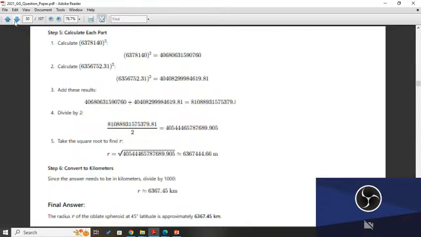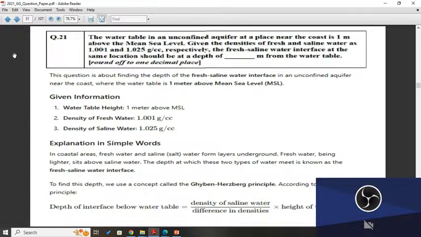Now the next question we will see. The next question is that the water table in an unconfined aquifer at a place near the coast is 1 meter above the mean sea level. Given the densities of fresh and saline water as 1.001 and 1.025 gram per cc respectively, the fresh saline water interface at the same location should be at a depth of how many meters from the water table.